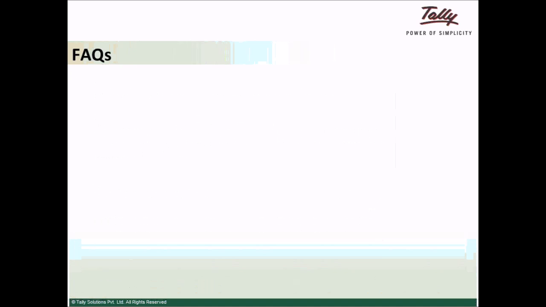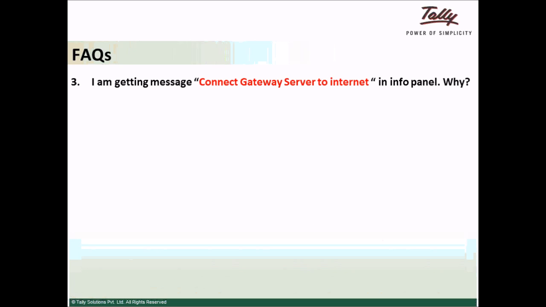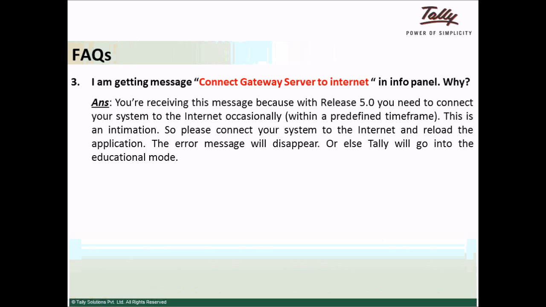I am getting the message Connect Gateway Server to Internet in the Info Panel. Why? The answer is, you are receiving this message because with release 5.0, you need to connect your system to the internet occasionally. This is an intimation. So, please connect your system to the internet and reload the application. The error message will disappear, or else Tally will go into educational mode.